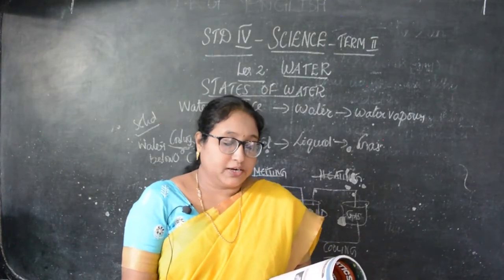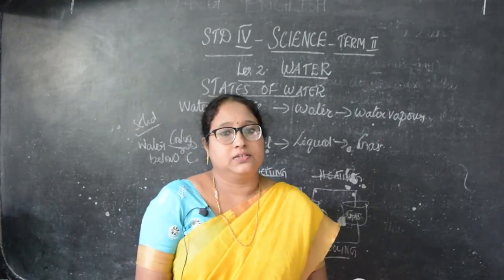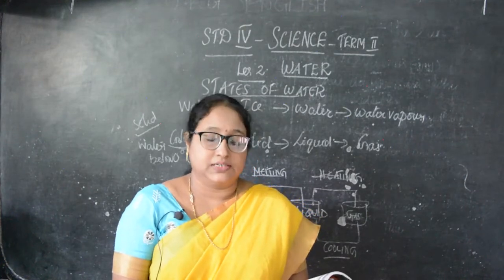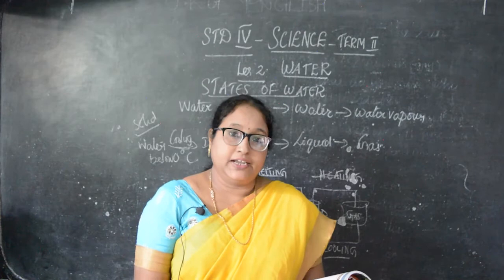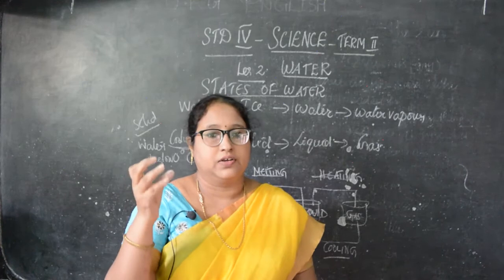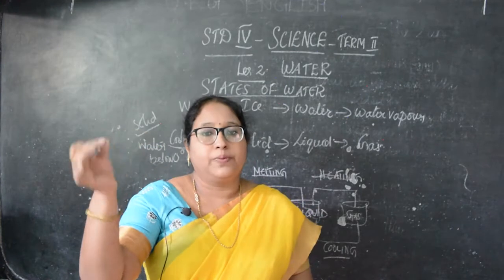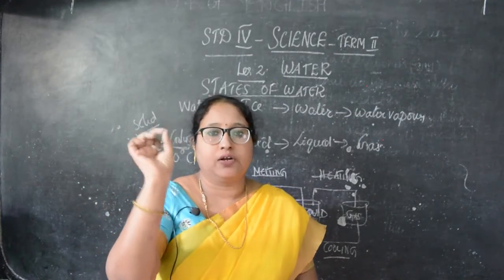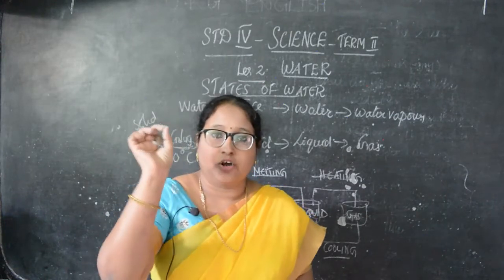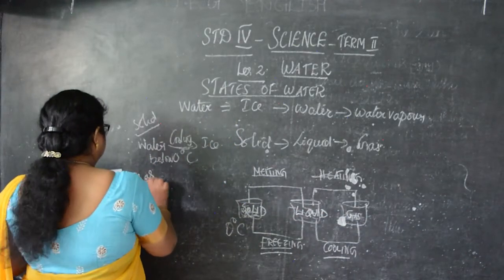Then gaseous state. Gaseous state means what? Water vapor. So water becomes water vapor as the temperature increases. Okay, in solids, that is in cooling, it is below 0 degrees. While in the gaseous state, that is water vapor, it increases due to heat, and heating forms a white mist of extremely small water droplets. For example, when you heat water and close it with a lid, when you open the lid, after it heats fast, you can see the small droplets in the lid. So the water droplets in the air are known as water vapor. So that is gas, meaning water.